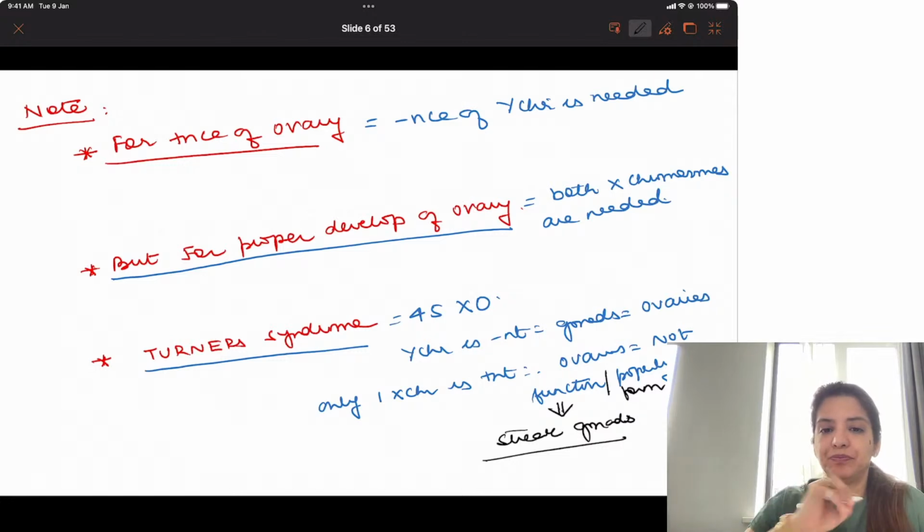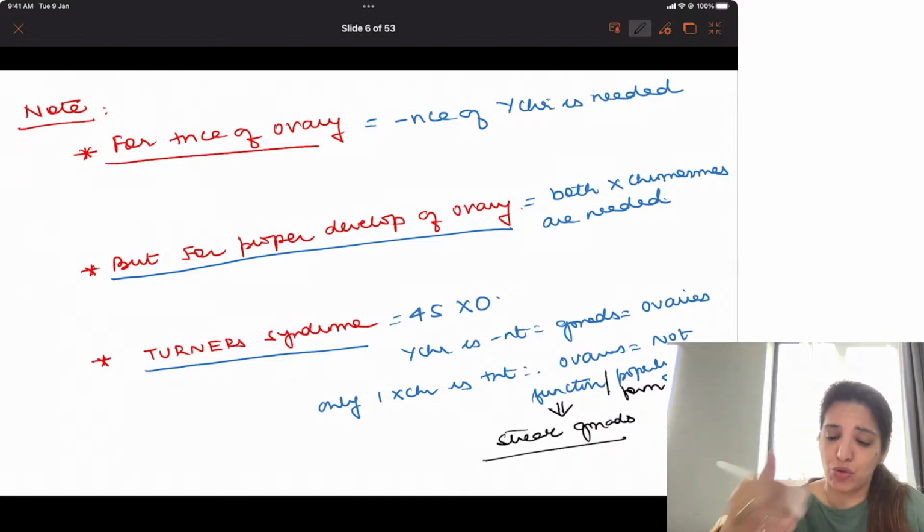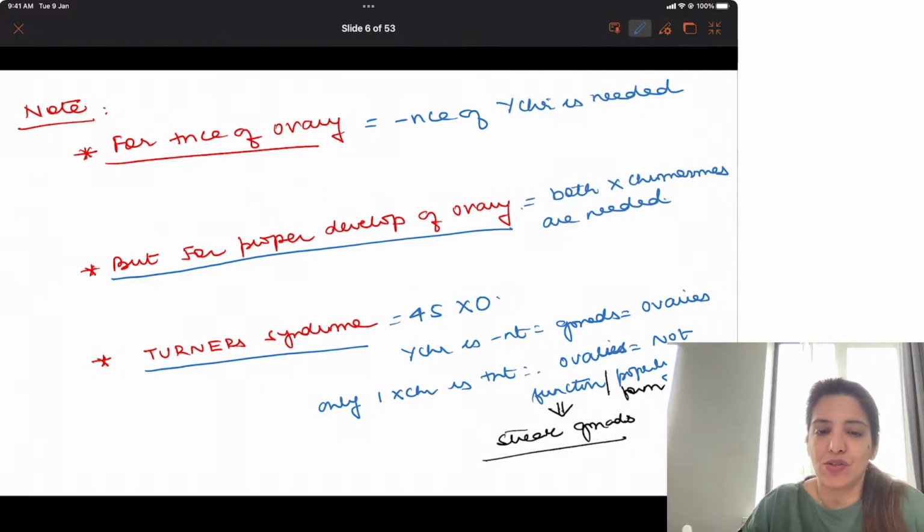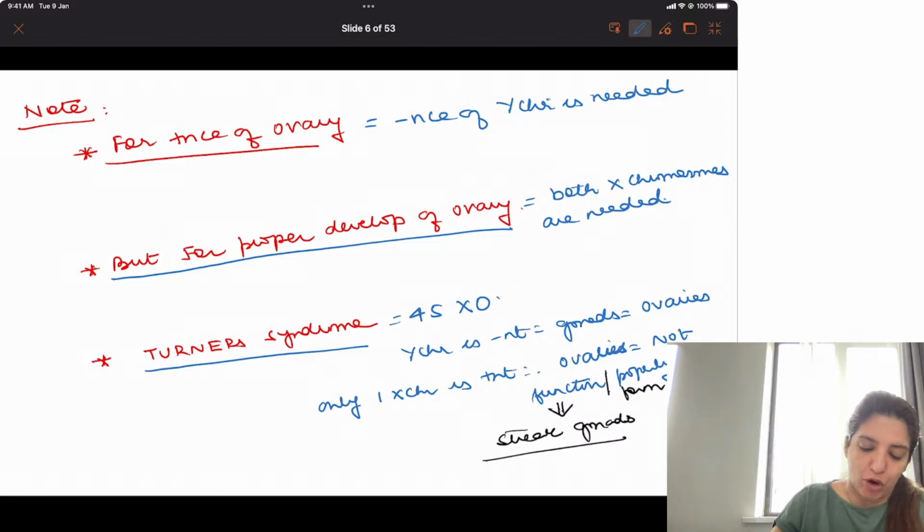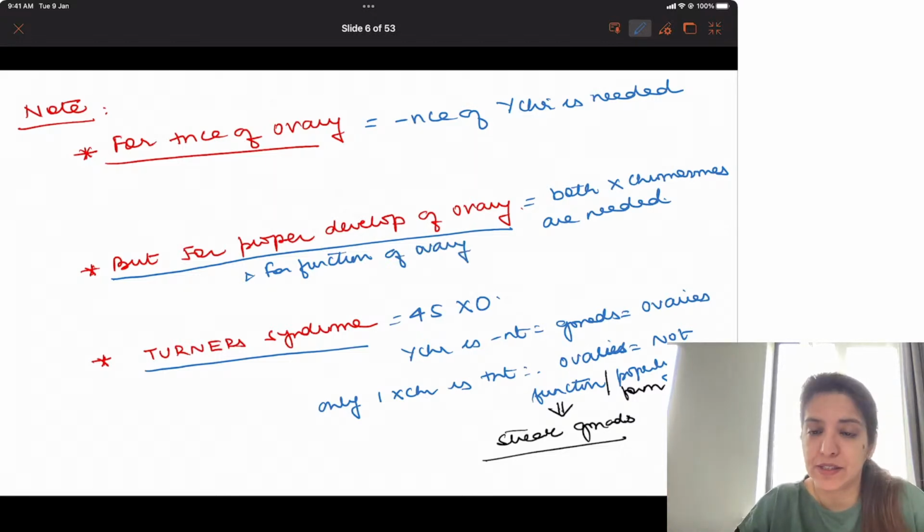So many times we have been listening to this, that in Turner syndrome there are streak gonads. This is the reason why there are streak gonads in Turner syndrome, because they don't have both X chromosomes. So for proper development and proper function of ovary, both X chromosomes are needed. Clear to all of you? These were the important points which you had to remember regarding development of gonads.